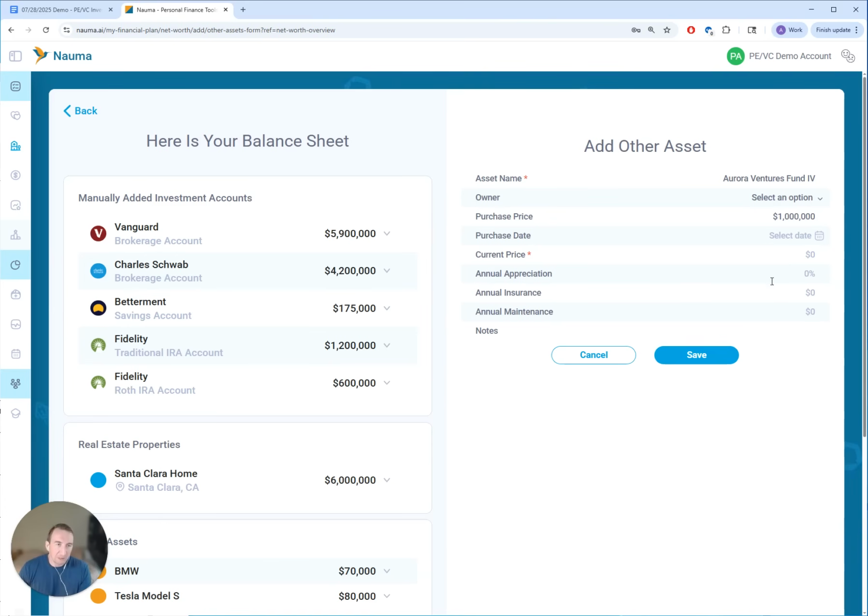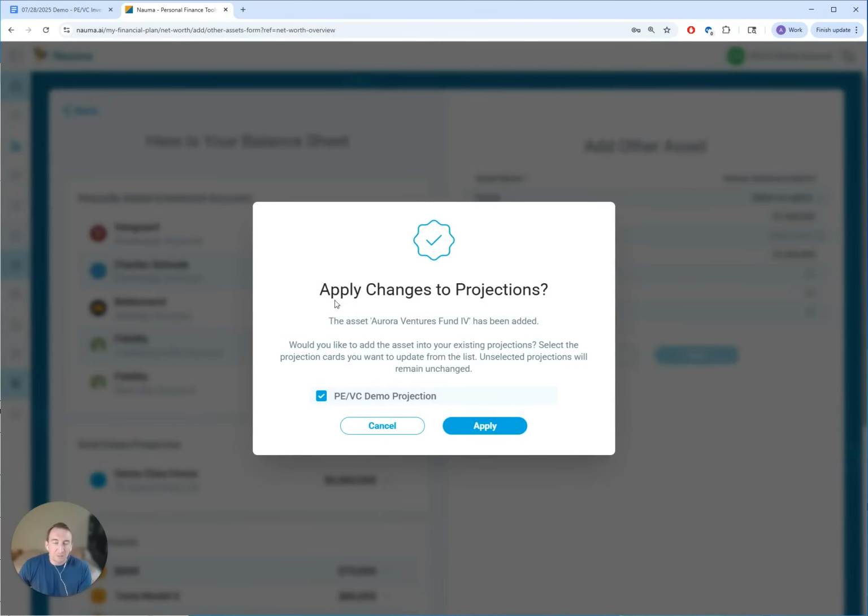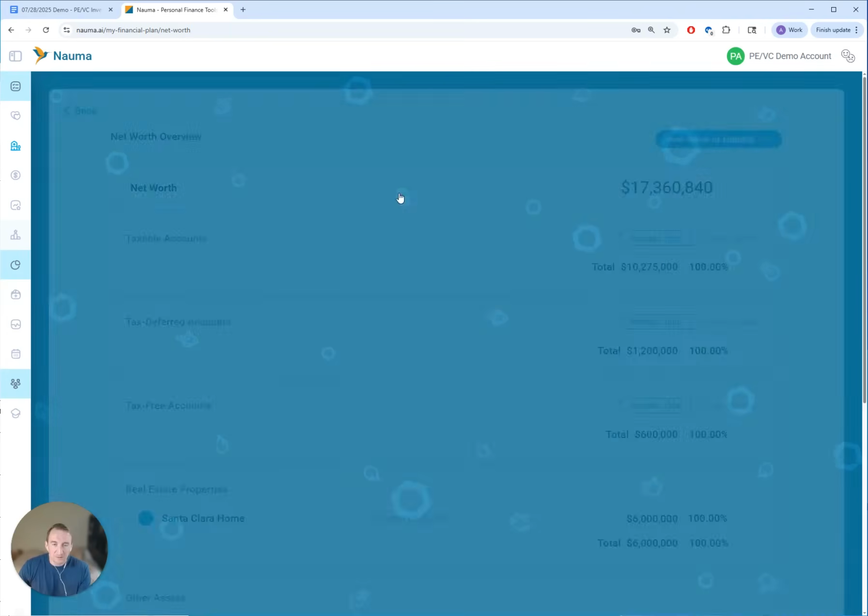For venture capital funds, we will use original commitments for now. The family provided $1 million into this before, and we will keep it as $1 million for simplicity. Let's keep the annual appreciation at 0 for now. I'll talk about that later. Annual insurance and annual maintenance don't apply here. I will talk more about annual appreciation a bit later, and I'll show you how you can calculate that. So we'll click that, and because we already created a financial projection, we're going to also add these assets into the projection. So always just click apply, and let it do its work.